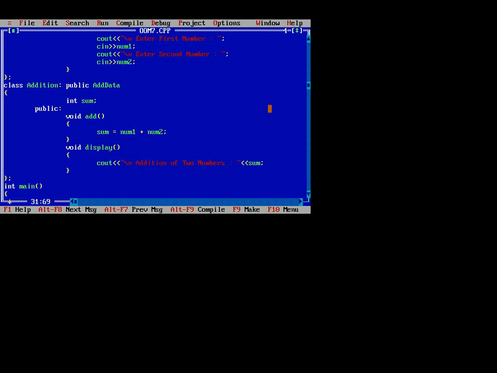So we have to write here a colon. After that we have to write here add data, that is the base class. In this we have to do the summation part.